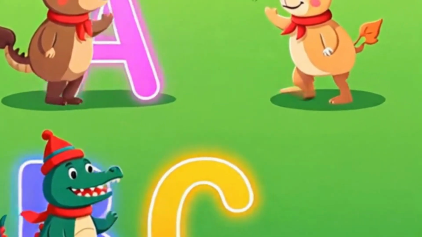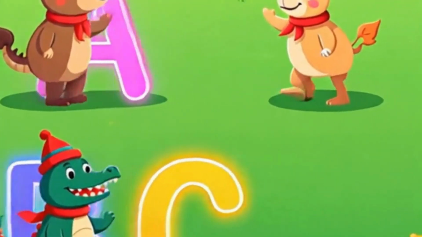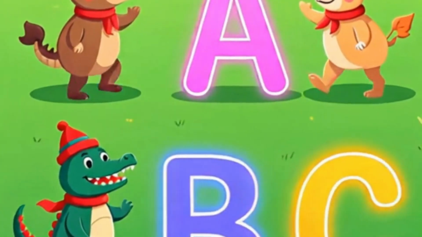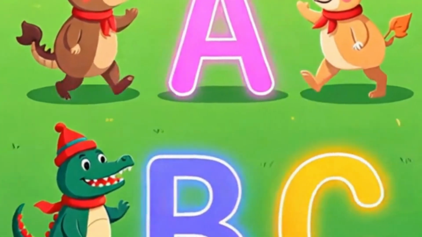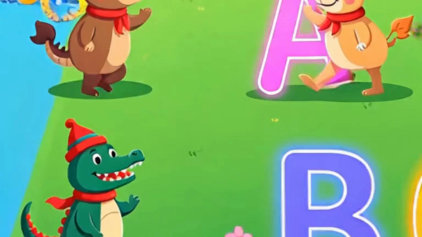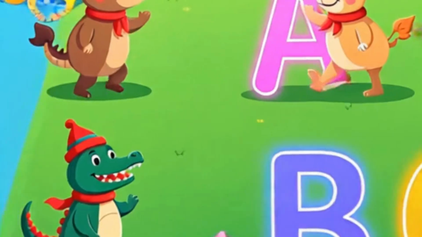Colorful animated parade where each letter of the alphabet rides on an animal that starts with that letter. A rides an alligator, B a bear, etc. The animals move, dance, and the letters glow as cheerful music plays. No faces, just moving letters and animals with fun sound effects.